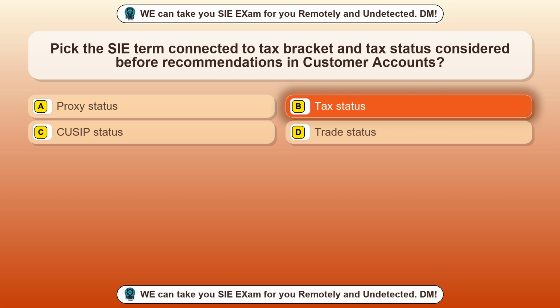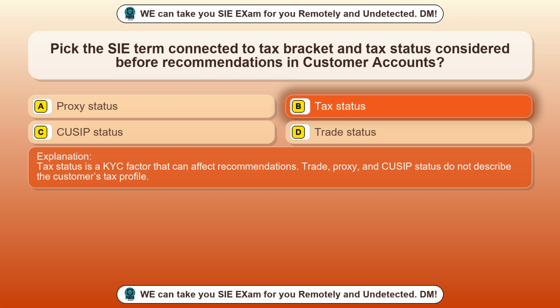Tax status. Tax status is a KYC factor that can affect recommendations. Trade, proxy, and CUSIP status do not describe the customer's tax profile.